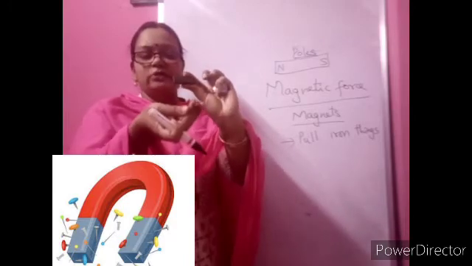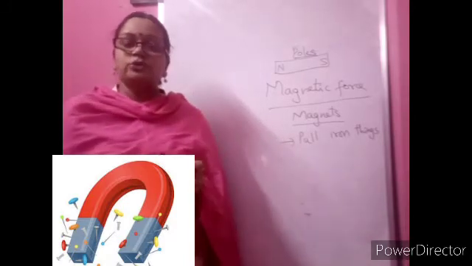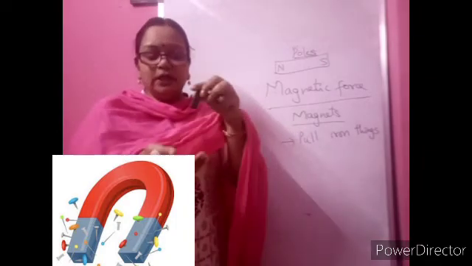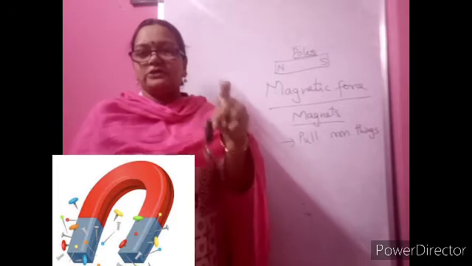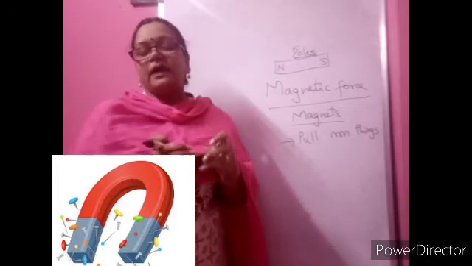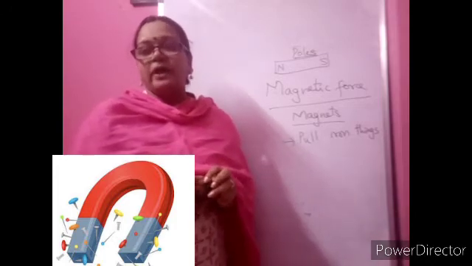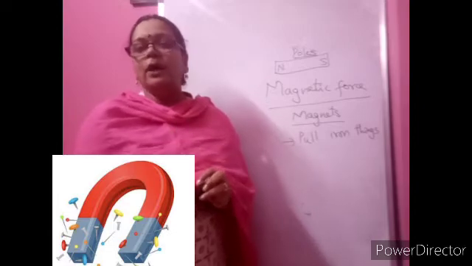You will hold like this and take it near, or you want to do it fast. Who is going to collect it fast? So you have to take the things near the edges so that you can see that easily they are getting attached, because the magnet has more magnetic force on both of its poles.